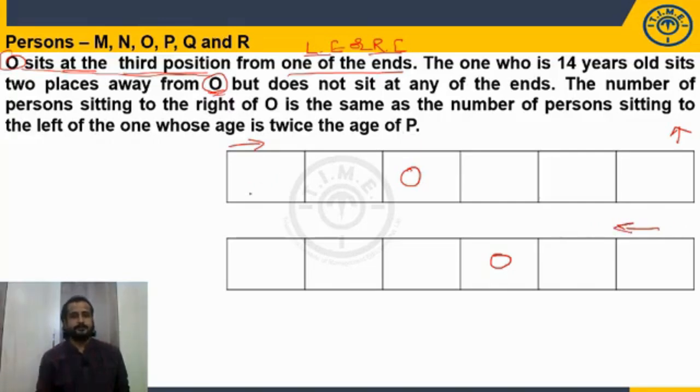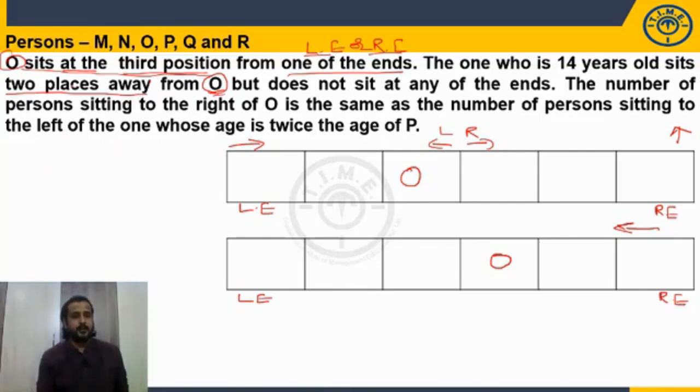Okay, fine. What is given? When persons are facing towards north, left hand and right hand: your left will be that person's left and your right will be that person's right. With respect to the persons, it is left side and it is right side. Keep this in your mind. What is the next? The one who is 14 years old sits 2 places away from O. What do you mean by 2 places away from O? It could be at left or it could be right side. Means the person who is 14 years old may be second to the left of O or second to the right of O. It is not mentioned. Simply it is given 2 places away from O.